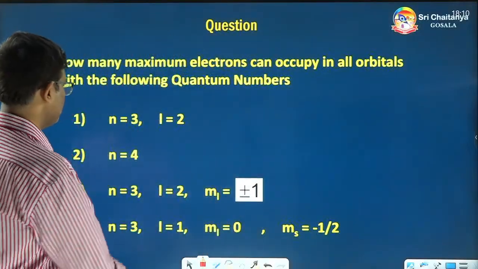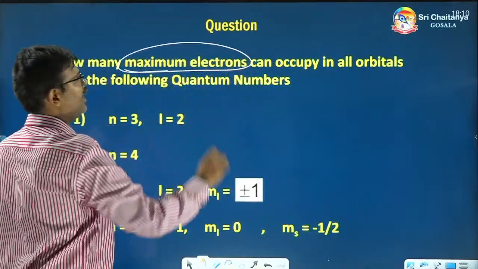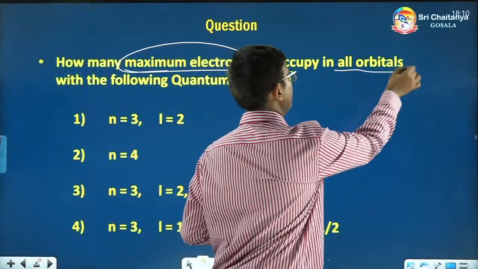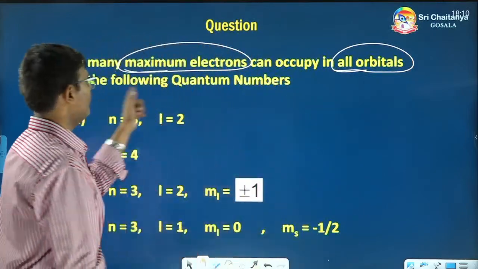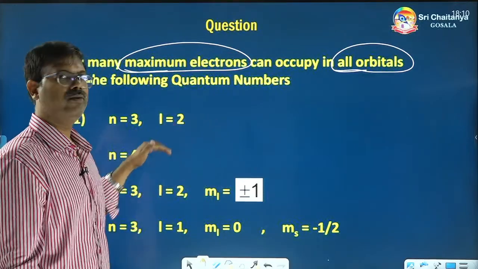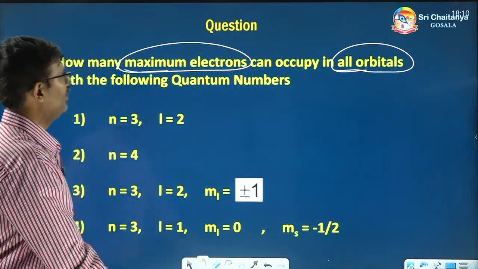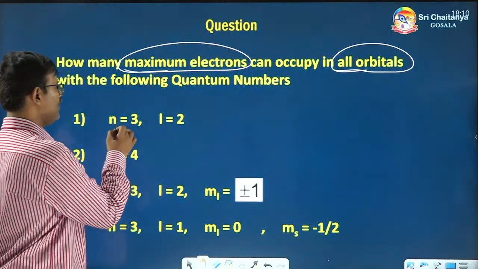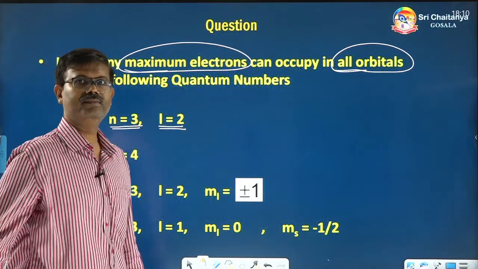First, how many maximum electrons can occupy all orbitals in the following quantum numbers. Let's find each option separately. These are 4 different questions actually. Now, third shell, second subshell.